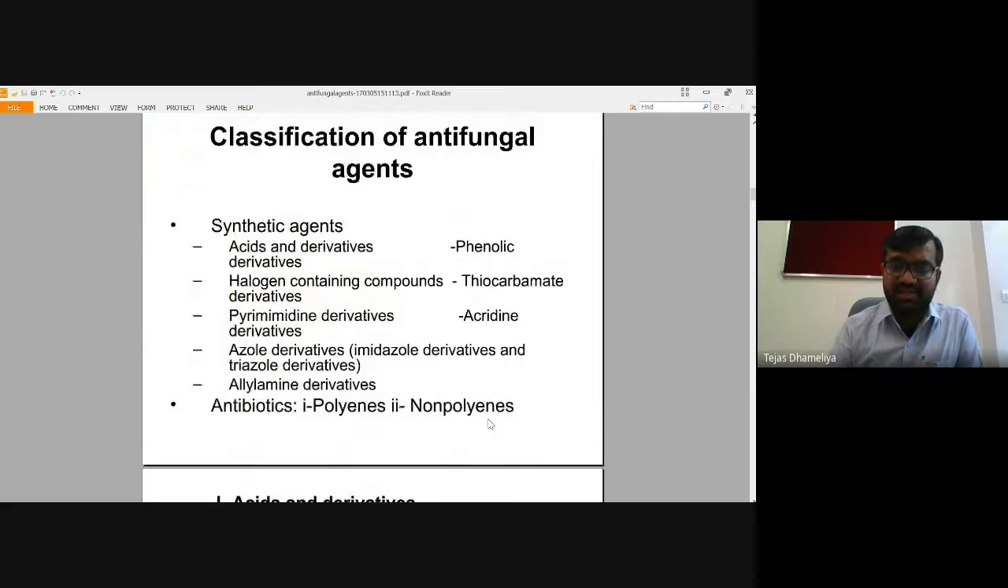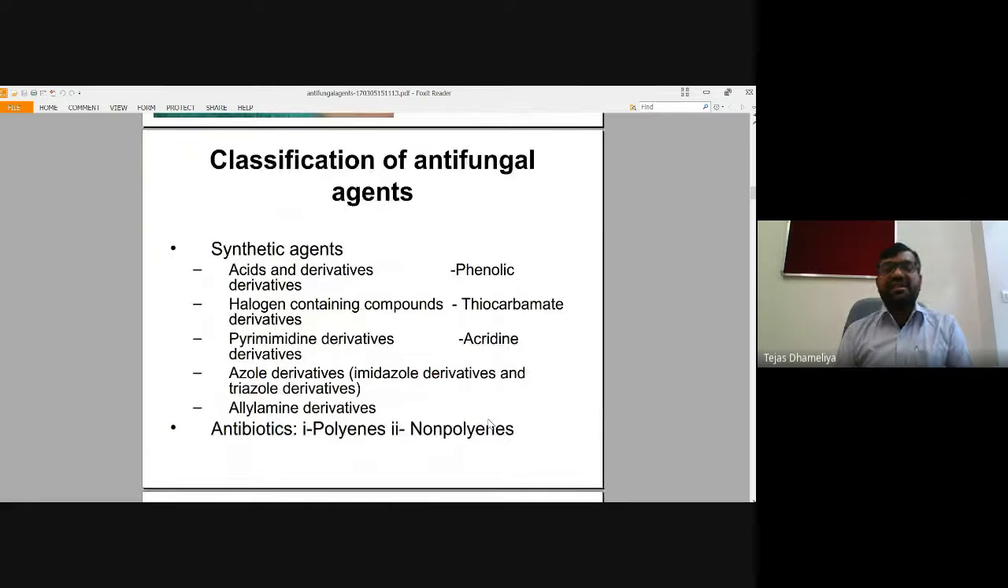So this is the classification of antifungal agents. Because in medicinal chemistry, generally we are going to learn the several types of classification of antifungal agents. So friends, with respect to the classification, these agents can be classified into either synthetic agents as well as antibiotics.